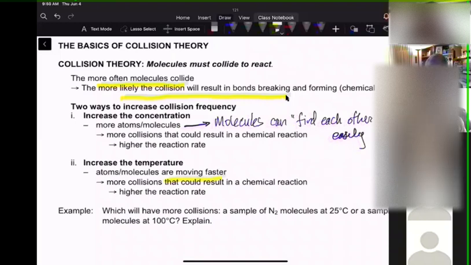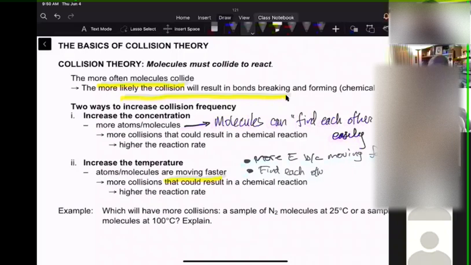One of those is that when they have a collision, there's more energy. They're moving faster, so there's more energy. And because they're moving faster, they find each other faster. So they meet other molecules faster because they're just covering more space.